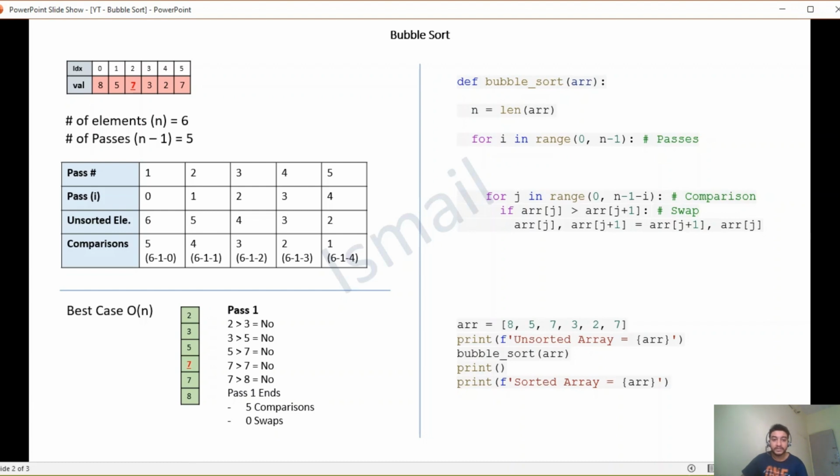To detect if a list is sorted, we can introduce a flag at the beginning of each pass and set its value to true. If any comparison results in a swap, we mark that flag as false. If this flag remains true after all the comparisons in any of the passes, we can conclude that the list is already sorted and no further action is required. Here we can break out of the outer loop and say that the list is sorted.